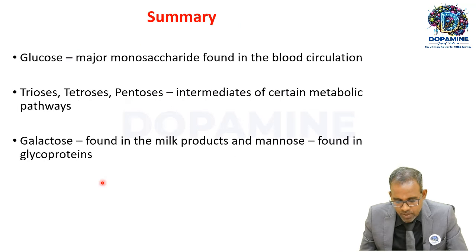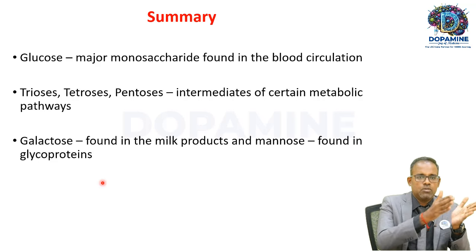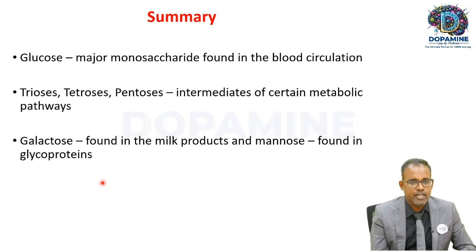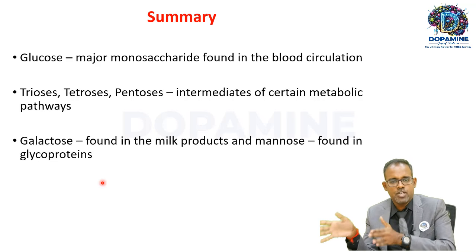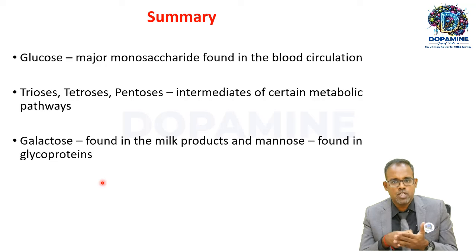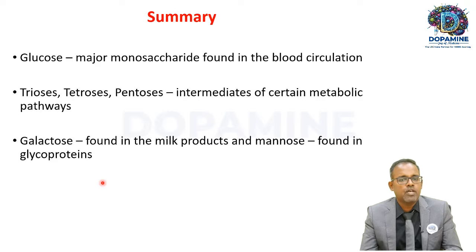With this we have finished the chemistry of carbohydrates. We have seen how carbohydrates are classified as mono, di, poly and oligosaccharides. We have seen examples of monosaccharides and disaccharides. In disaccharides we also saw lactose intolerance. Then we saw polysaccharides, which are homopolysaccharides and heteropolysaccharides. We saw starch, glycogen, cellulose, inulin. Then in hetero we saw glycosaminoglycan, proteoglycan and glycoprotein. We saw a group of disorders called mucopolysaccharidoses. With this, the session will be completed.